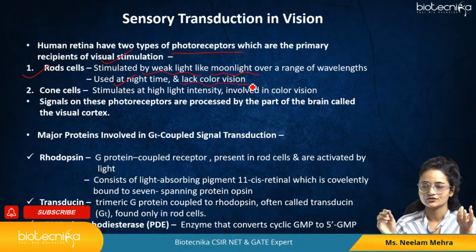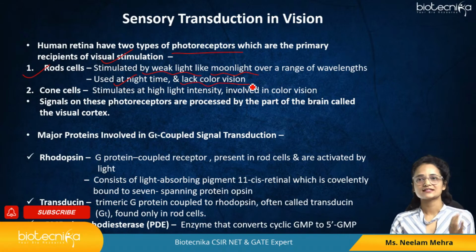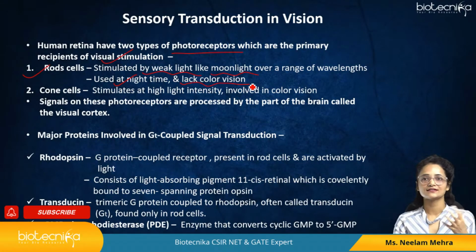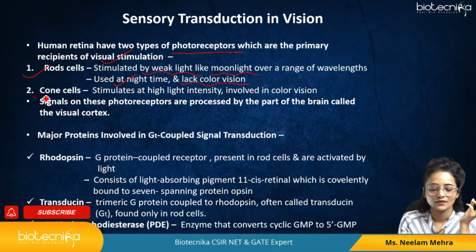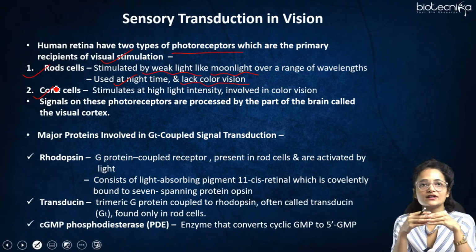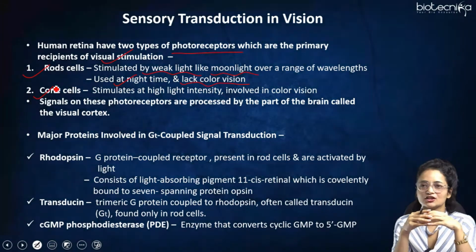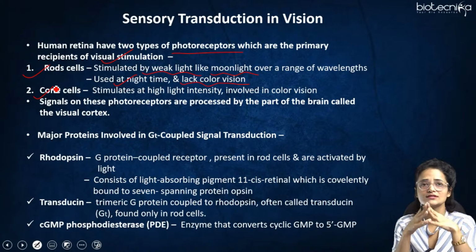And it lacks color vision. So at night time, we basically see everything in grayscale, like there is no color there. The other type of cell present in the retina is the cone cell. This cone cell is stimulated at high intensity of light. Whenever a high intensity of light is present, only then do these cone cells get stimulated, and they are majorly involved in color vision, right?